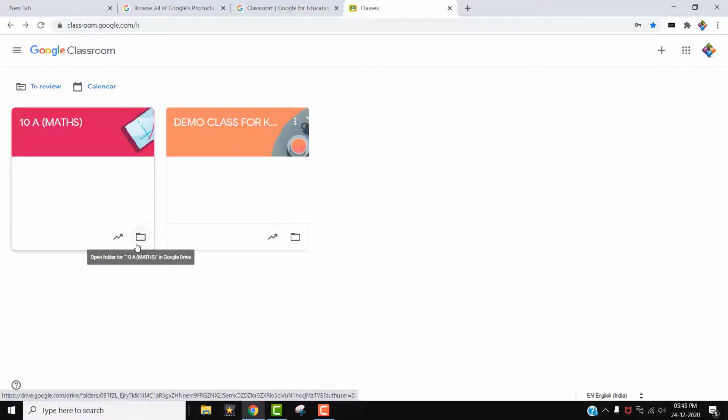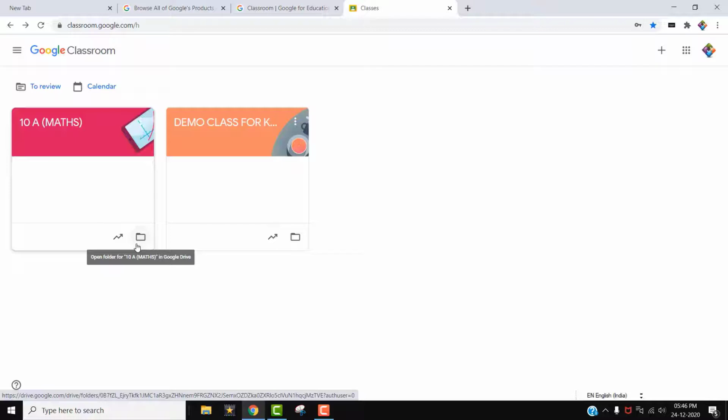But all these files are saved in Google Drive. When you make a Gmail account, you also get the Google Drive facility. Automatically you get 15 GB of free space in Google Drive. In this 15 GB Google Drive, all these files are saved.